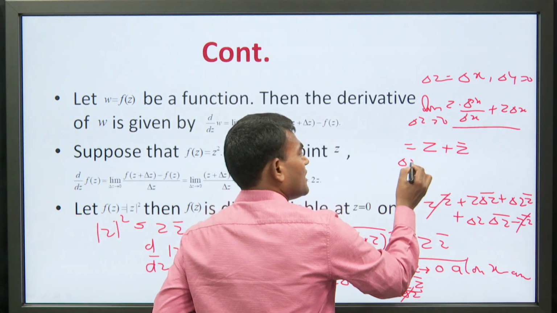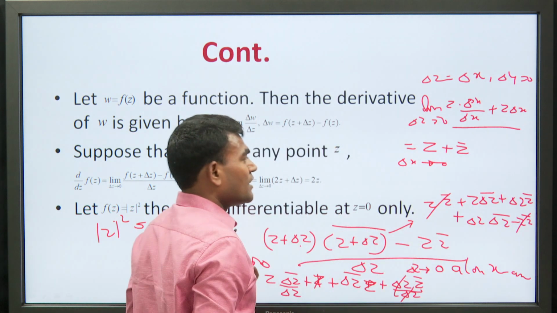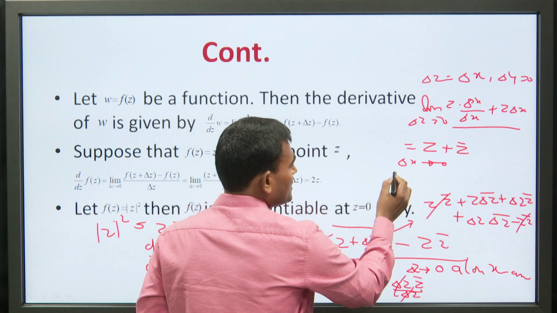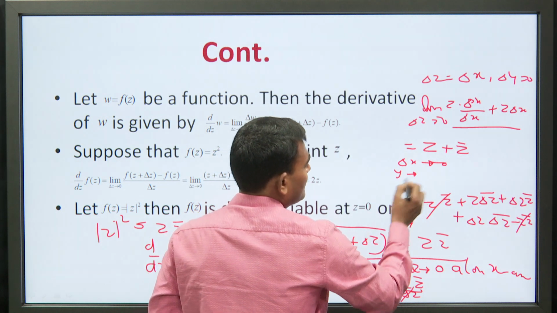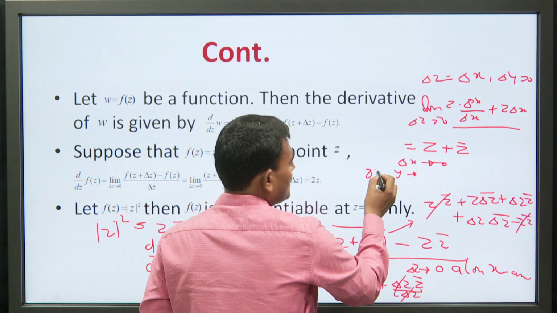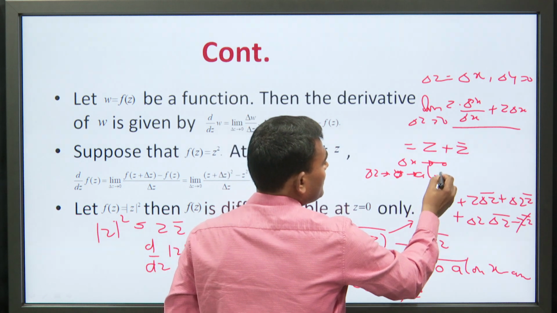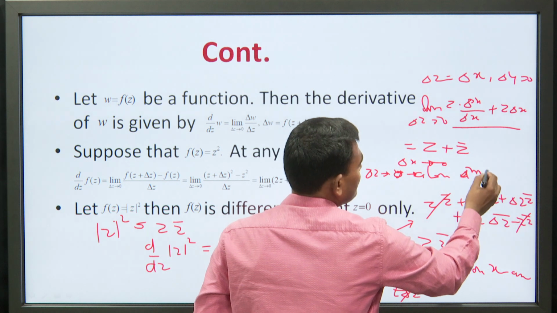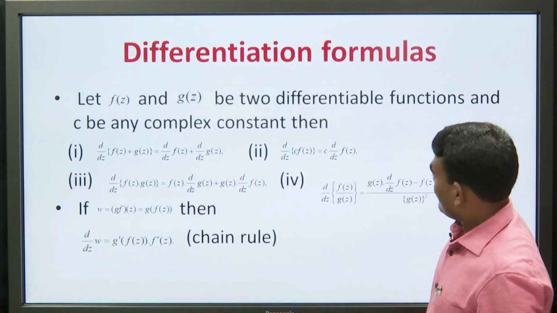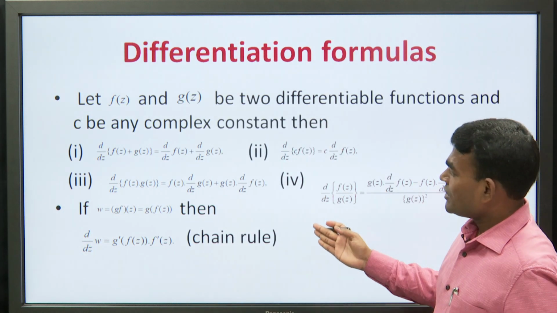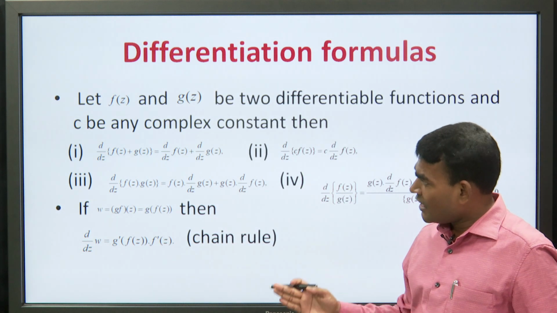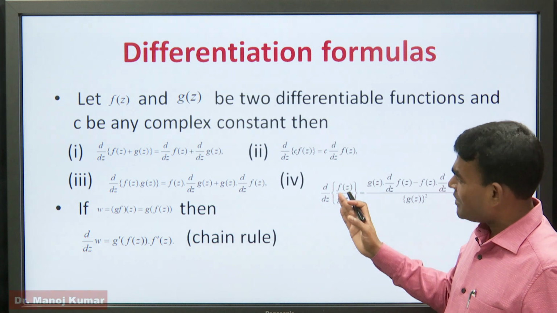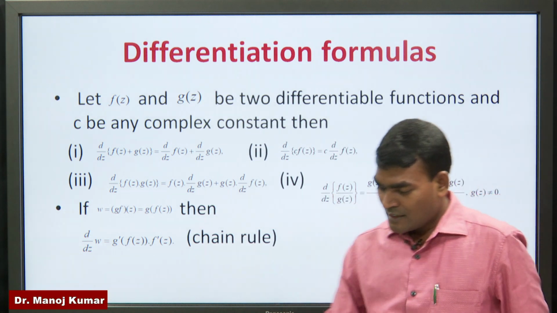And if you take the imaginary line, that is, Δz tends to 0 along the imaginary axis. These are some formulas which you have read in real analysis. The formulas for complex analysis are the same, just like real analysis. Thank you.